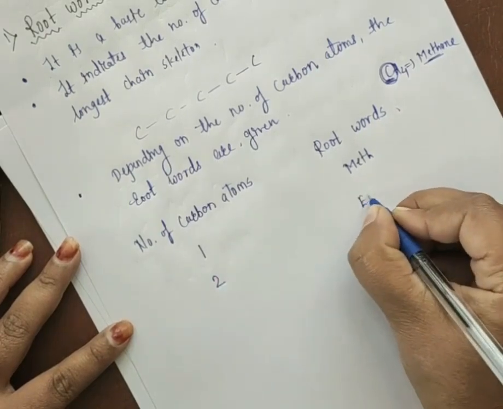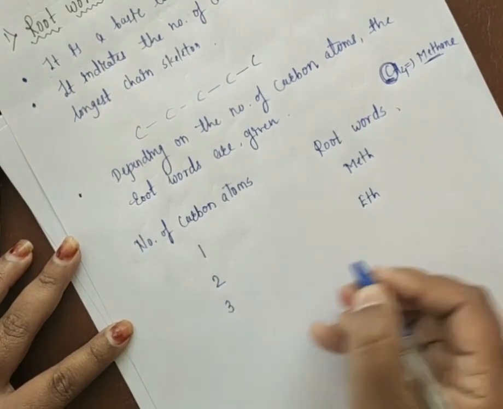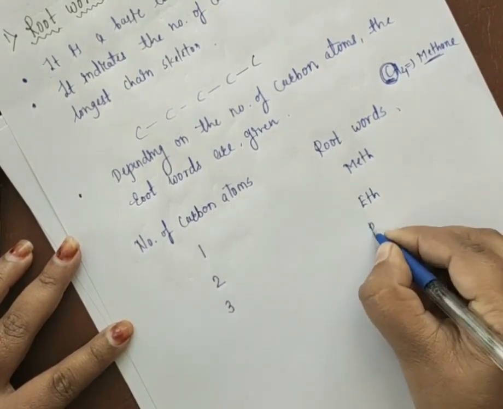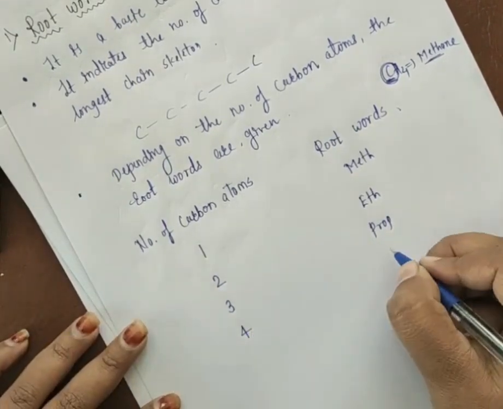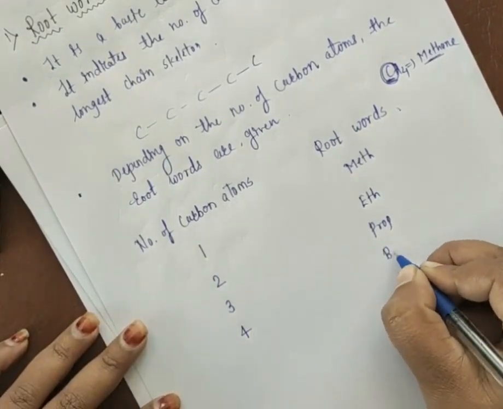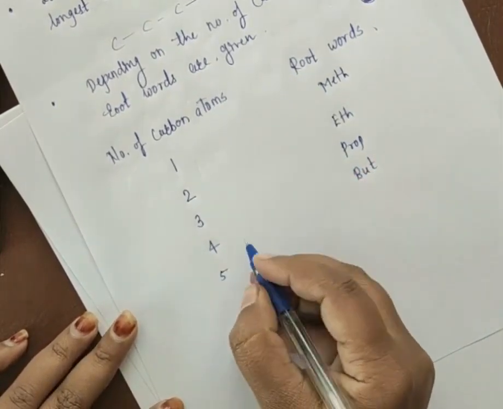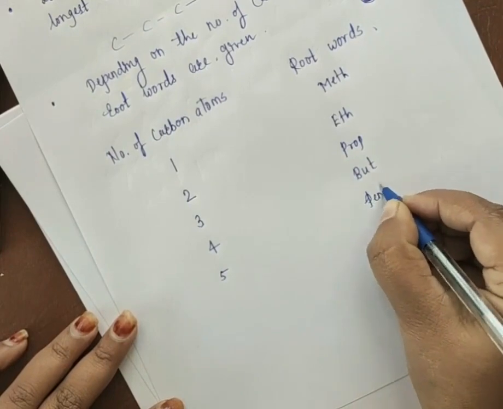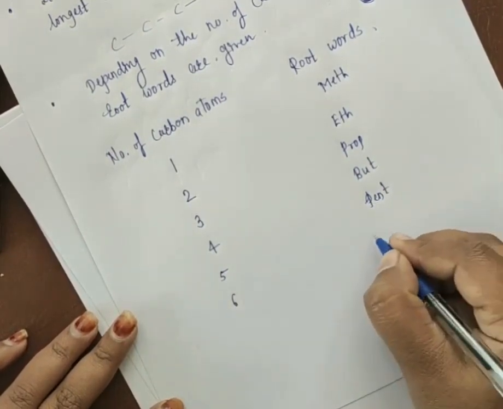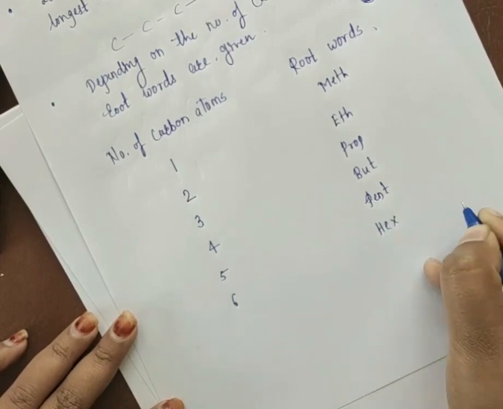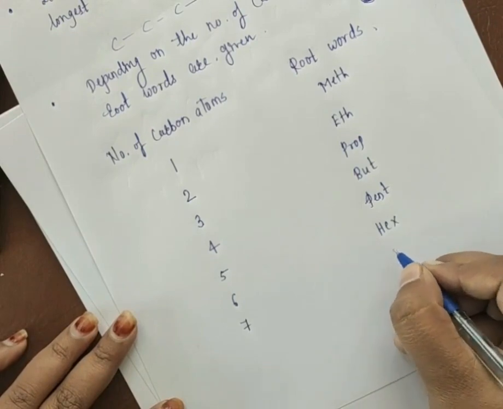we have to use their root word, which is eth. If there is a presence of 3 carbon atoms, we can use prop. If there is a presence of 4 carbon atoms, we can use but. For the 5 carbon atoms, we can use pent. Like this, if there is a presence of 6 carbon atoms, we can use hex. If there is a presence of 7 carbon atoms, we have to use hept.